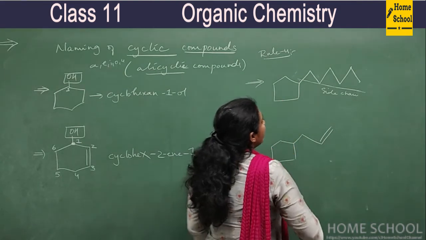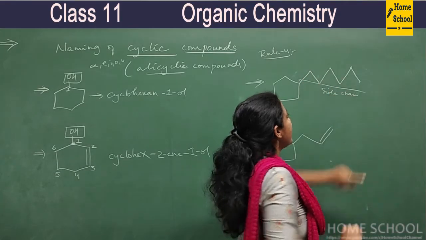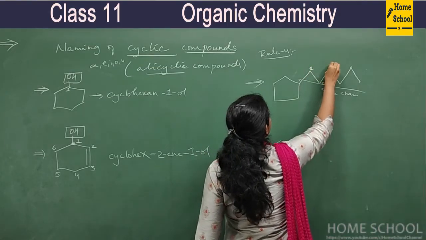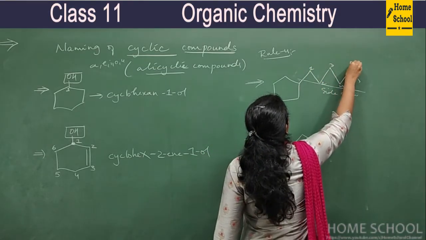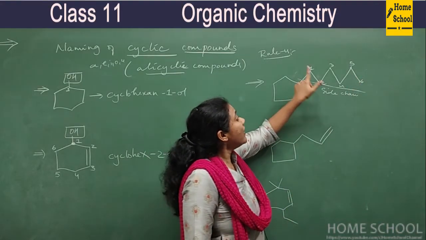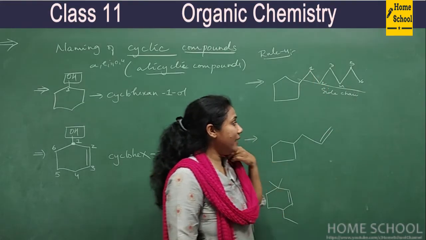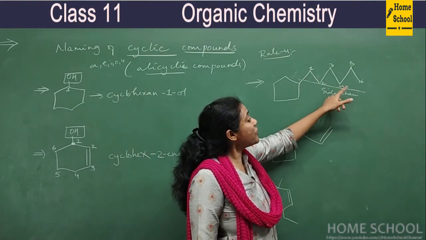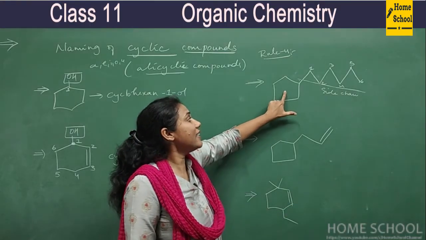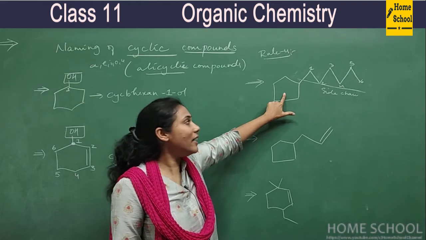You count the number of carbons in the side chain: 1, 2, 3, 4, 5, 6. 6 carbons are there. So when the number of carbons is more in a side chain, then that side chain is considered as parent chain. This is considered as substituent group. Hope my point has become clear.